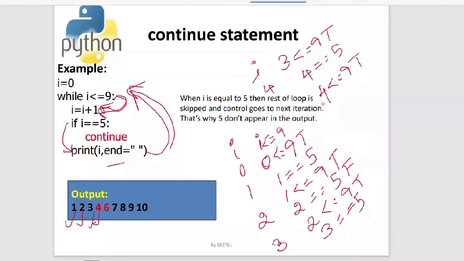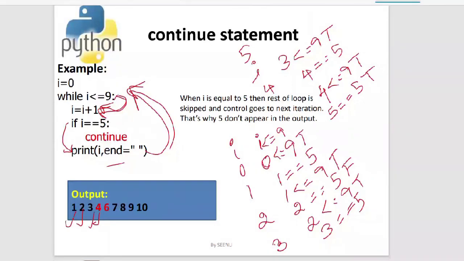Inside the while body, we made the i value to be 5 now. So what we are doing now, we are checking the if condition, where the condition is that 5 is equal to 5. The condition is true now. When the condition is true, what happens? The if body executes.